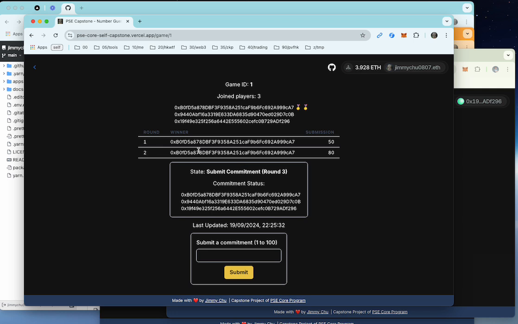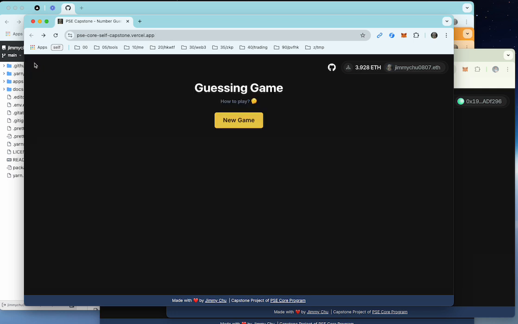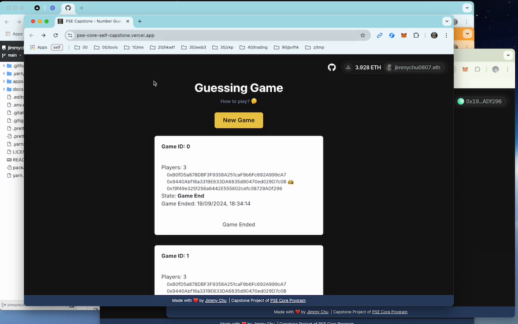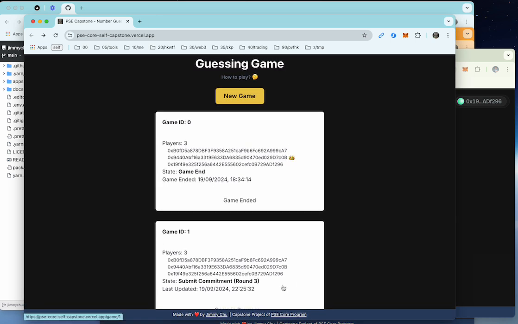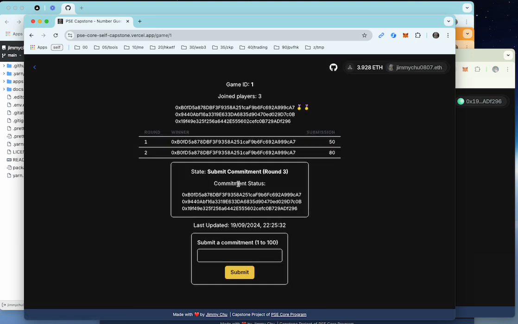The blue window player wins again. And if you go back to the homepage, you can see that the game is in progress. It's hidden by the footer, but it's in progress, and it has gone to round 3. There are 3 players. There can be more than 3 players. You can try it out, right?